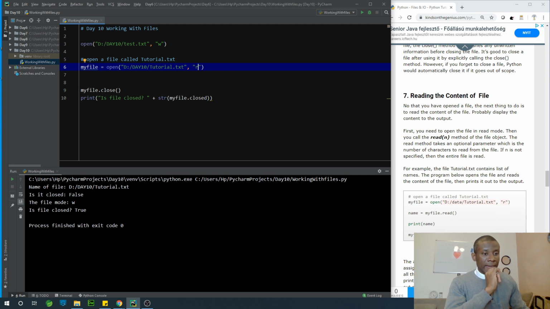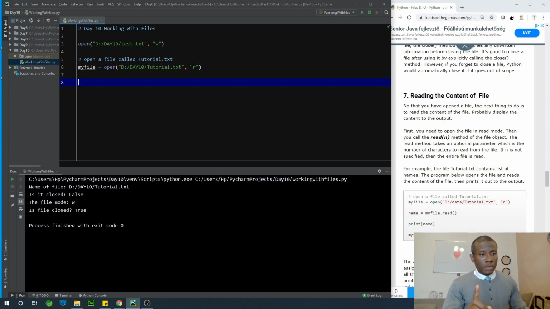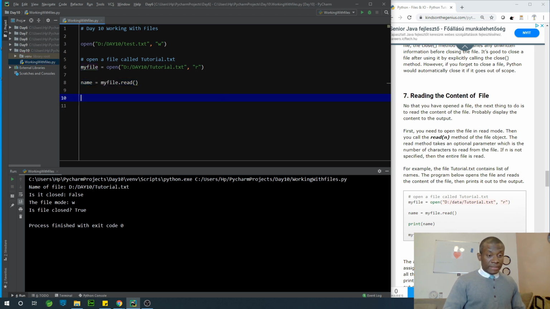The next thing I'm going to do is use my file.read. This read method reads an item from the file, actually reads everything from this file. And we are going to print it, so of course we are going to assign it: name is equal to my file.read. I'm going to print out whatever is read into name, and I'm going to close this file. My file is closed.